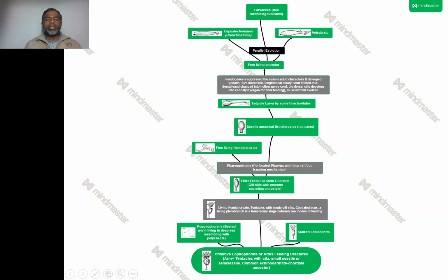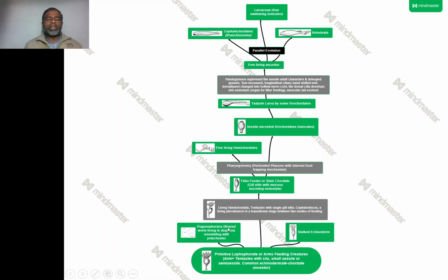Arm feeding means feeding with the help of tentacles with cilia, and these organisms were probably sessile or semi-sessile, and they are basically the common ancestor of echinoderms as well as chordates. So they have given rise to three branches. Number one, on one side they have given rise to the pogonophores.